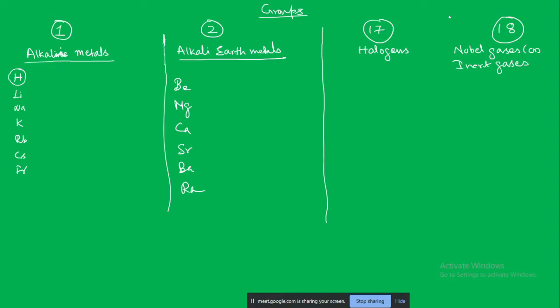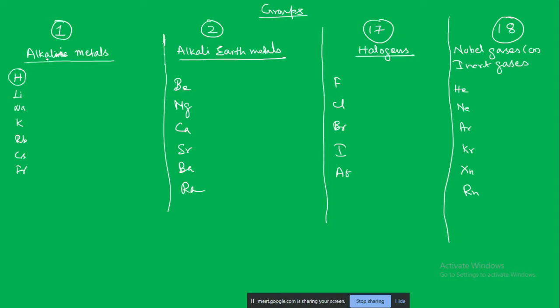Now these are the elements in their respective groups. The first group is known as the alkali metals. Why is it known as alkali metals? Because when they react with water, they form a strong alkali, a strong base.